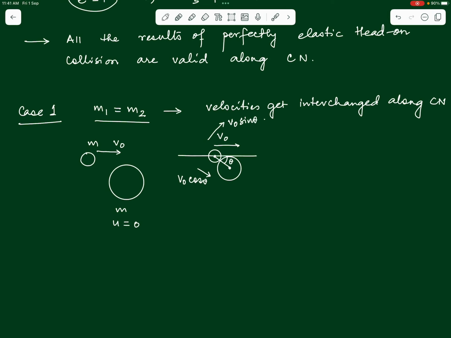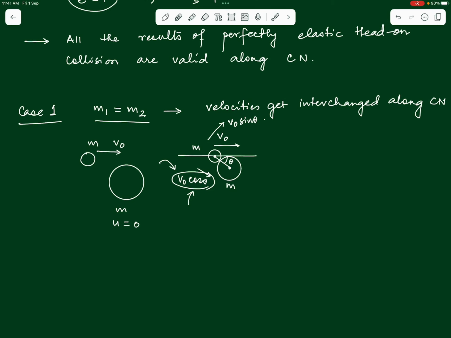So, along the common normal, the component of velocity will get interchanged. What does that mean? The first body will lose all of its velocity v naught cos theta, and the second body will gain this velocity v naught cos theta along the common normal.